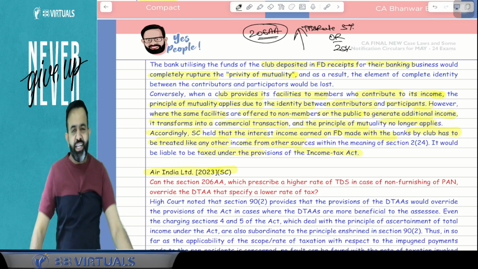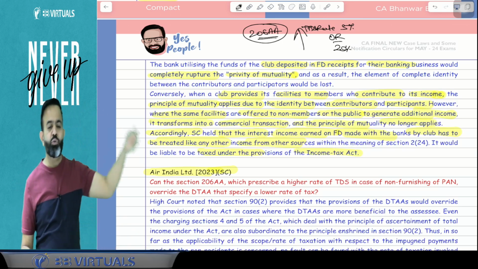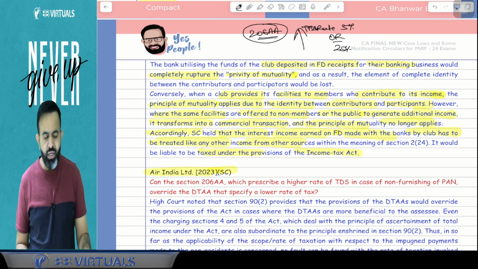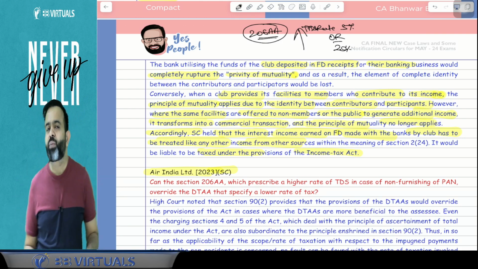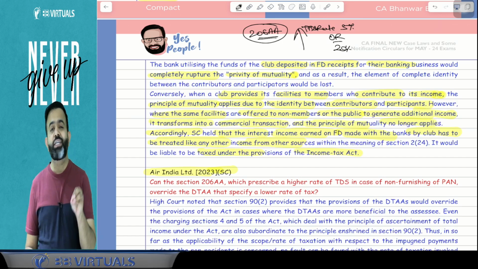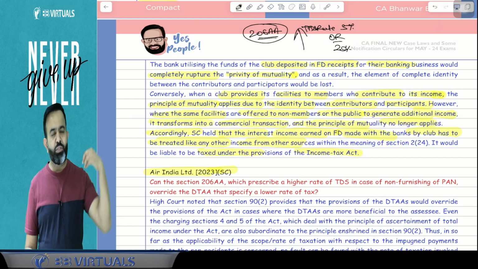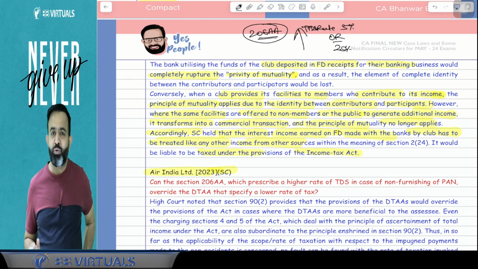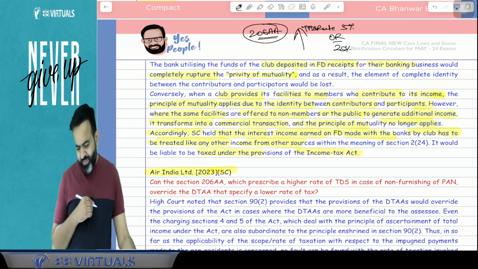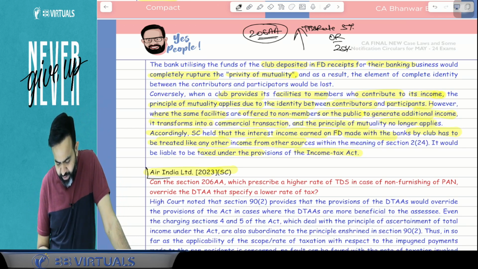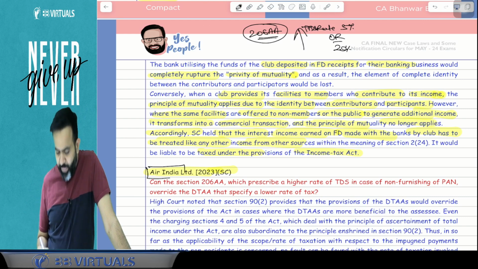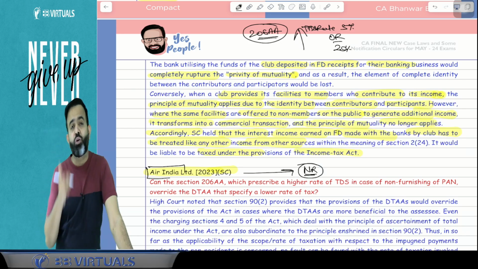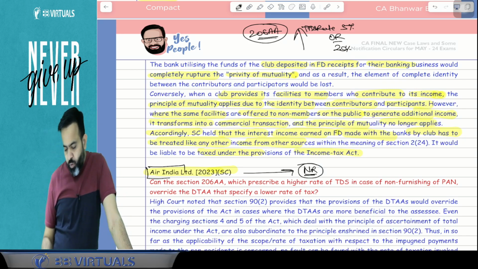If you remember, whenever you make a payment and you have to deduct TDS, but the payee has not submitted his PAN number or Aadhaar number, then you have to deduct TDS at the rate of 20%. Means whatever the TDS rate or 20%, whichever is higher. So at 20% you have to deduct TDS. Now guys, what happened? In this particular case, Air India Limited made some payment to a non-resident.